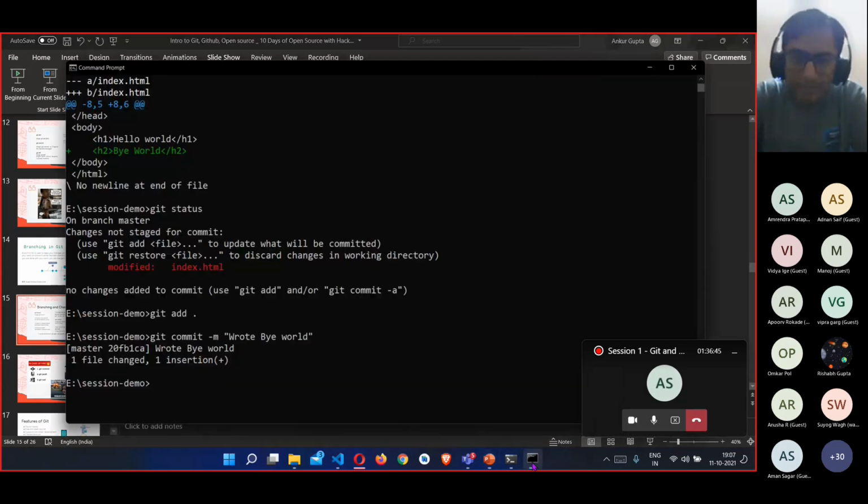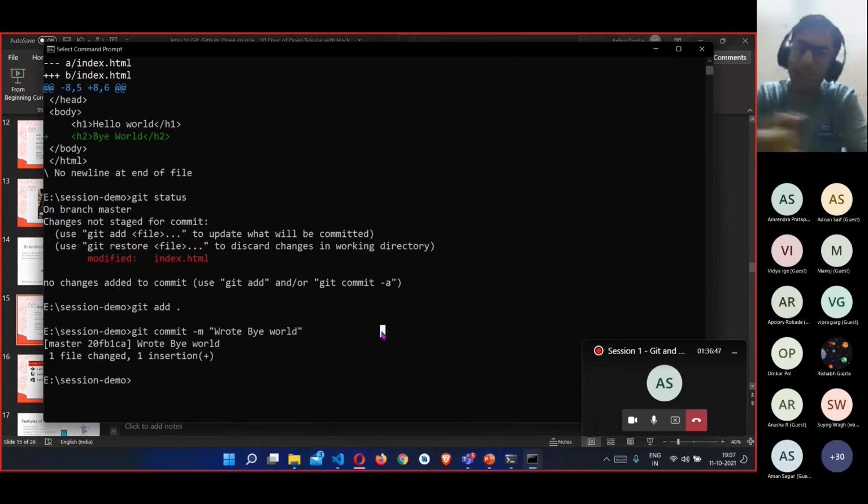Currently, let us go to the command prompt again, and let us create a new branch where we will add some more changes in our index.html file. Let us write git branch, and let us create a new branch.